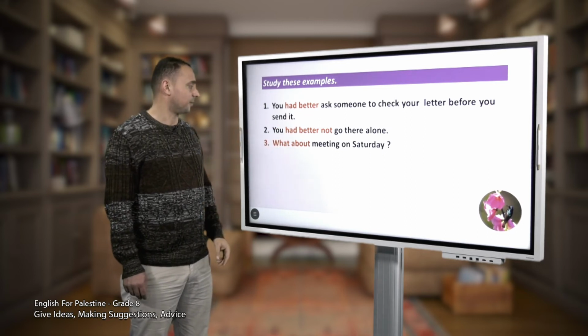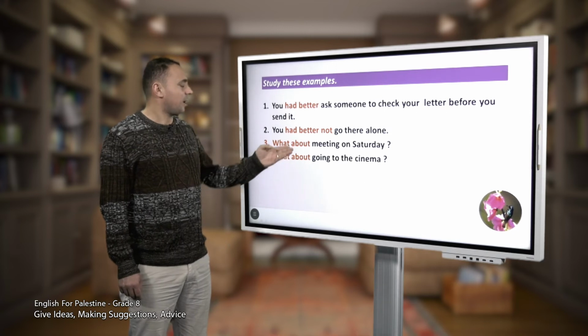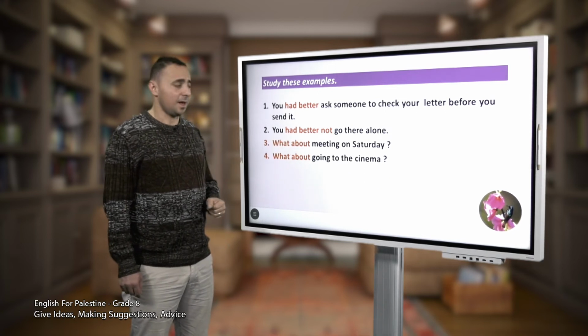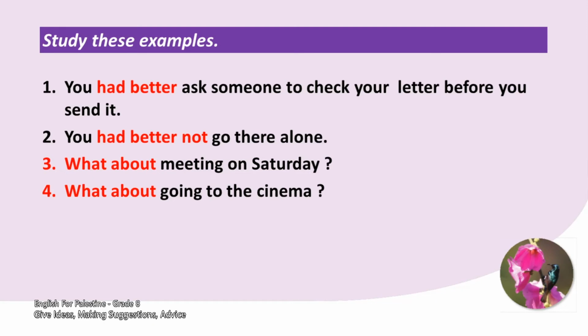Okay, let's continue. Number 4, what about going to the cinema? Again, notice what about is followed by the verb ing, going. So, when we use what about, it should be followed by a verb ing.